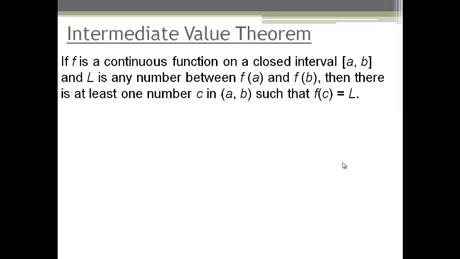The theorem is stated as follows. If f is a continuous function on a closed interval [a, b] and L is any number between f of a and f of b, then there is at least one number c in the open interval (a, b) such that f of c equals L.